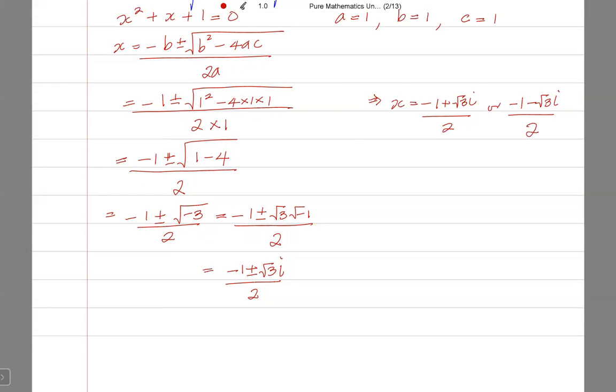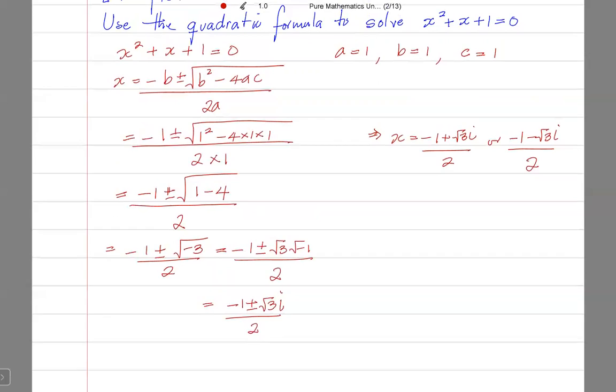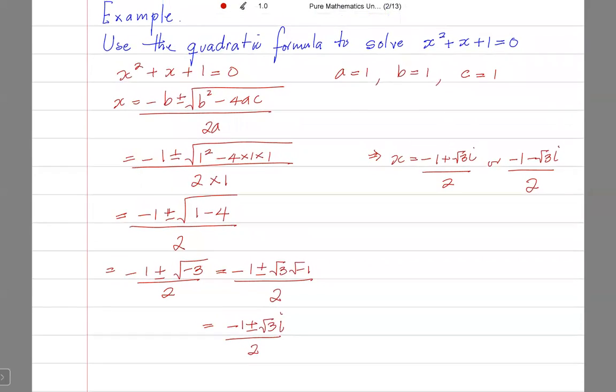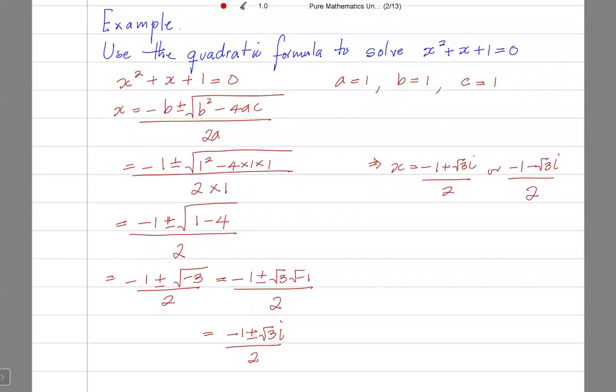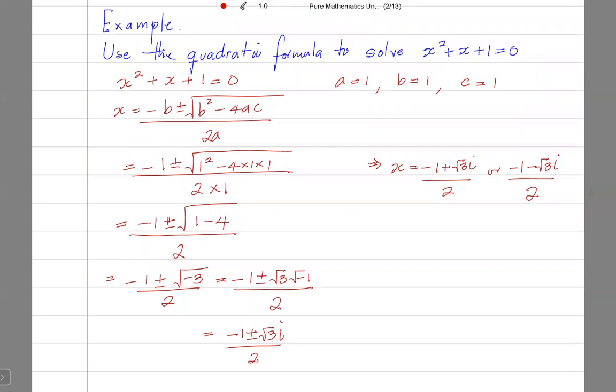Without the introduction of imaginary numbers, solving this equation would not have been possible. Let me line it up so you can write it down. As we move forward, you will get an opportunity to do your own working out.